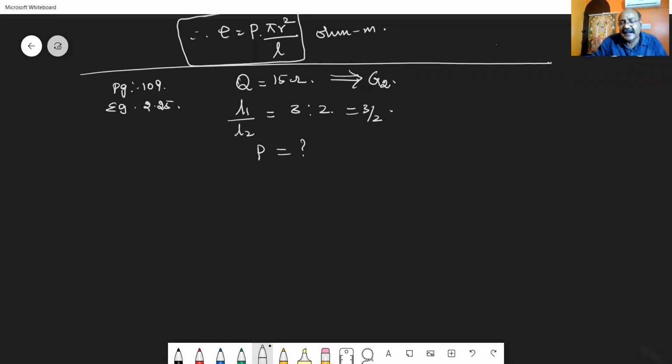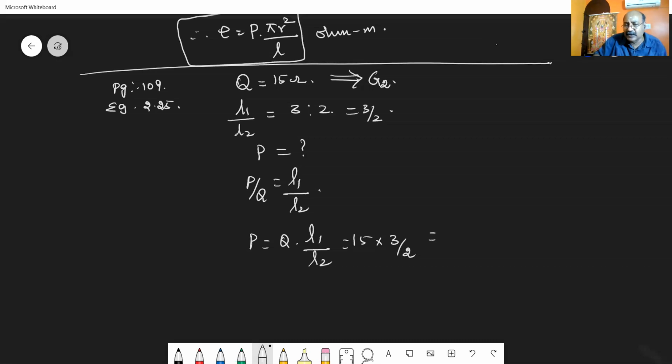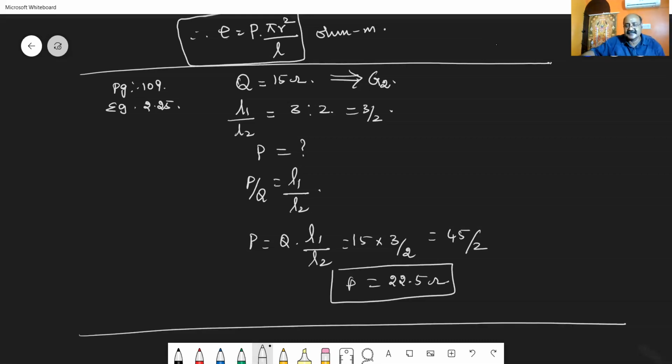See, since it was given as balanced condition, the bridge is balanced. So I can apply the condition P by Q equal to L1 divided by L2. I am in need of P. So P is equal to Q into L1 divided by L2. What is the value of Q? Q is 15. L1 by L2 is given as 3/2. So when you multiply, 45 divided by 2, you get the answer as 22.5 ohm. So 22.5 ohm is the value of the unknown resistance. Hope you have understood.